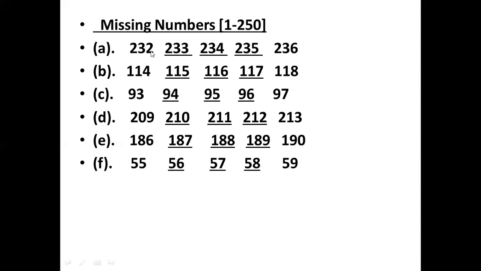232 and 236. There are 3 blanks. So how will you write after 232? 233. After that 234. Then 235. And then 236. So you have to bring a link between the first number and the last number. See the next question. 114 and 118. So the answer is 115, 116, 117 and 118.